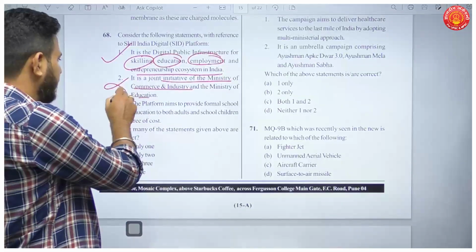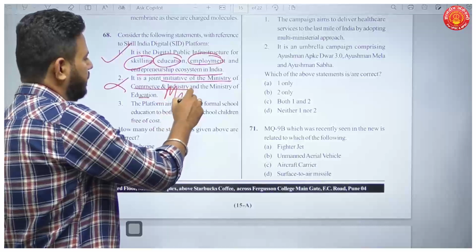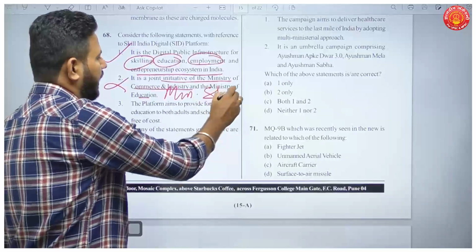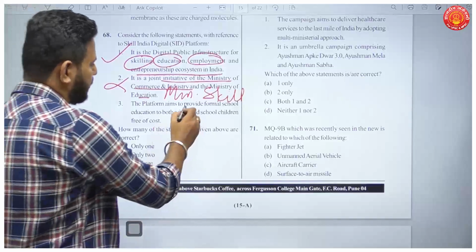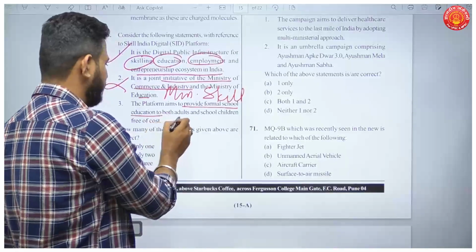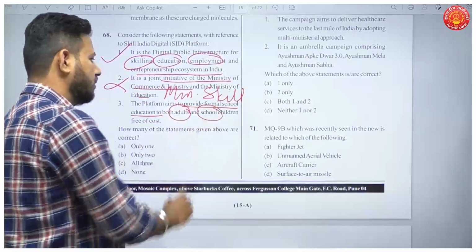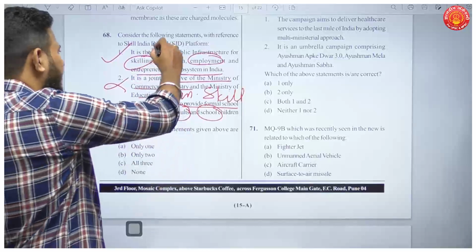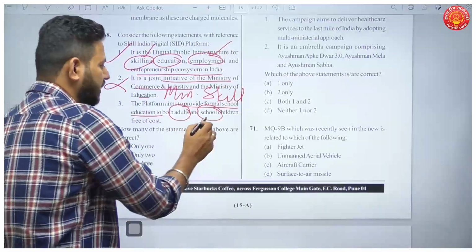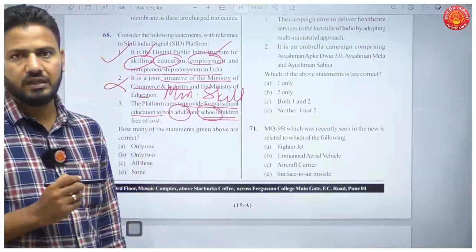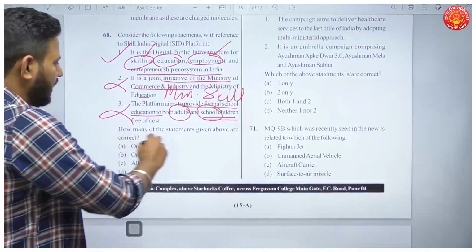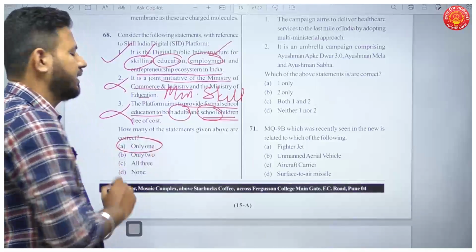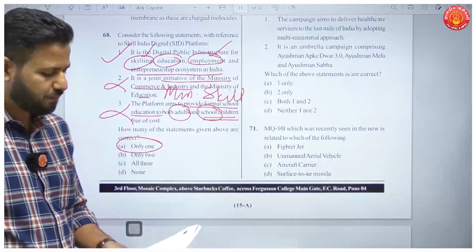So this is incorrect. It is Ministry of Skill Development and Entrepreneurship. So this statement is incorrect. The platform aims to provide formal school education both to adults and school children. Okay, so this is about skilling and employment. Why would there be school children in this project, right? So this statement is also incorrect. So how many of the statements are correct? Only one statement in the above question is correct.